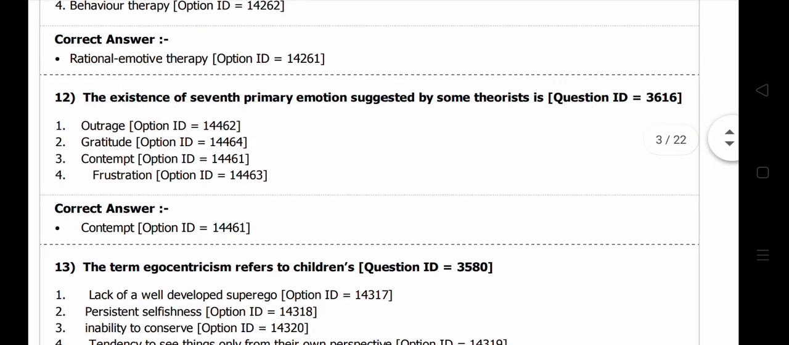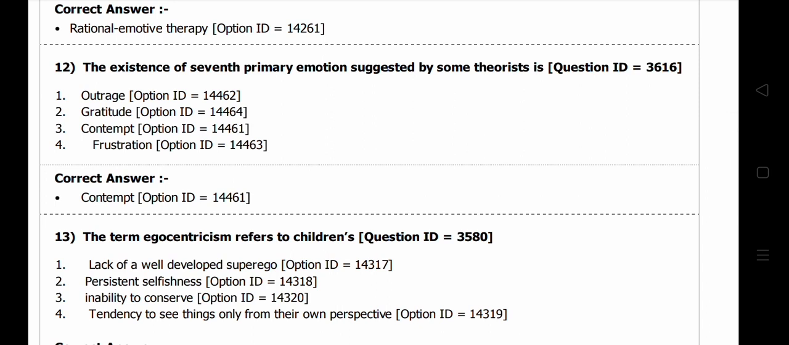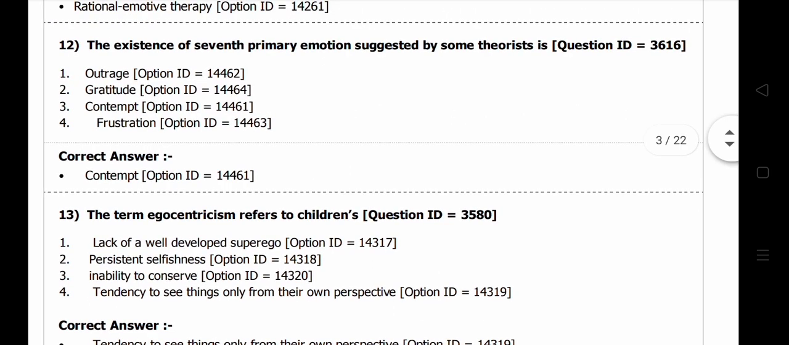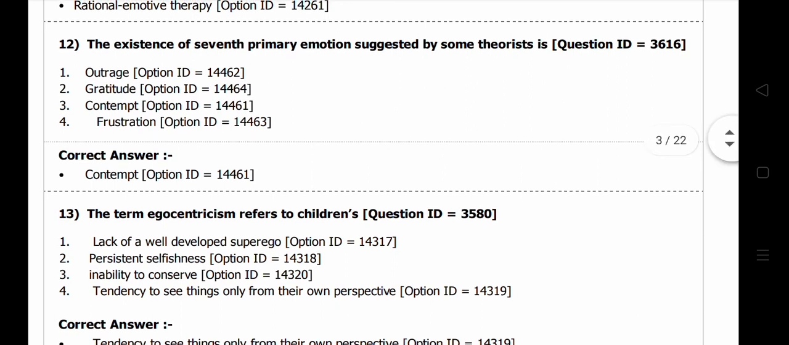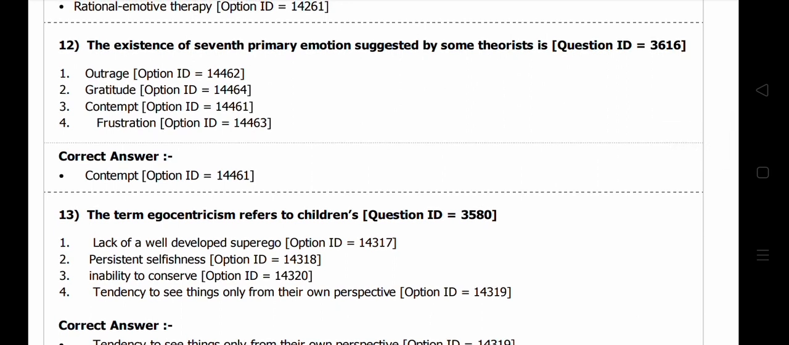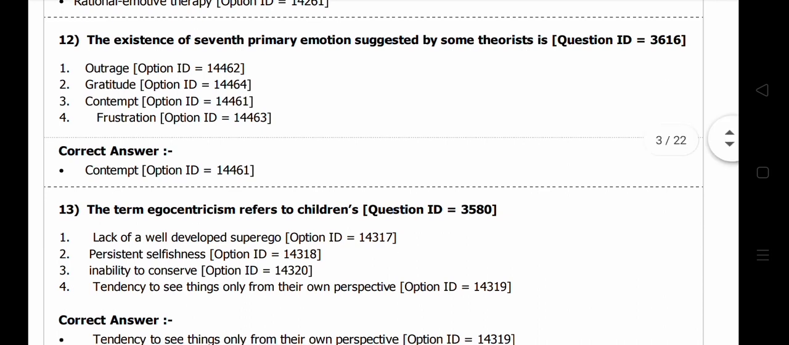We will move into question number 12. The existence of a seventh primary emotion is suggested by some theorists. Contempt is one such seventh primary emotion. Earlier we had six primary emotions like happiness, disgust, fear and so on. Here contempt is given as the one added to the primary emotions. So it is very important.